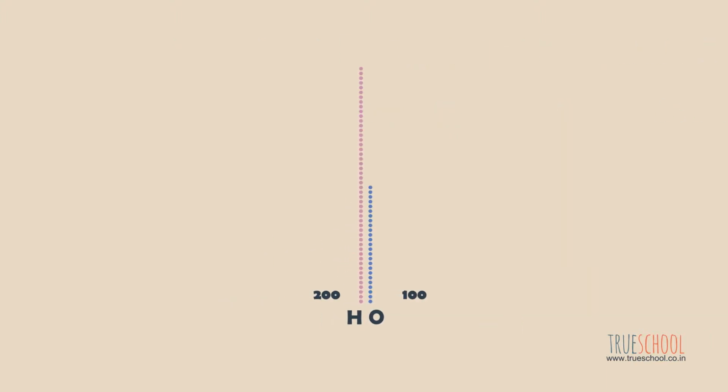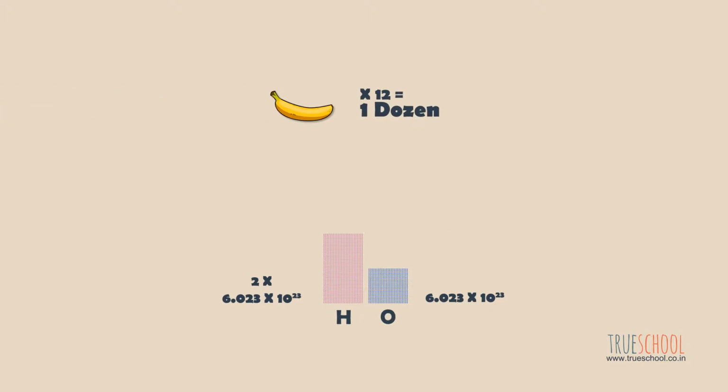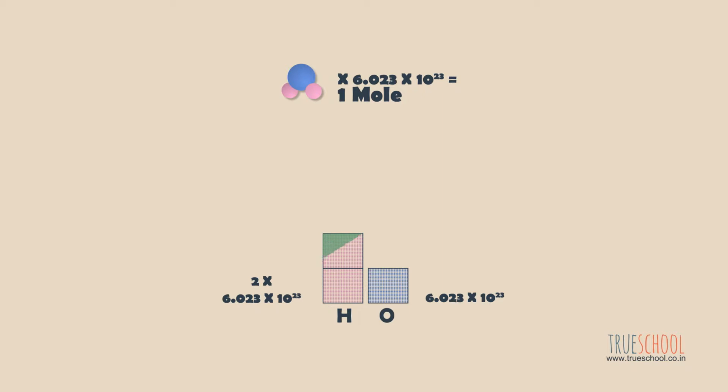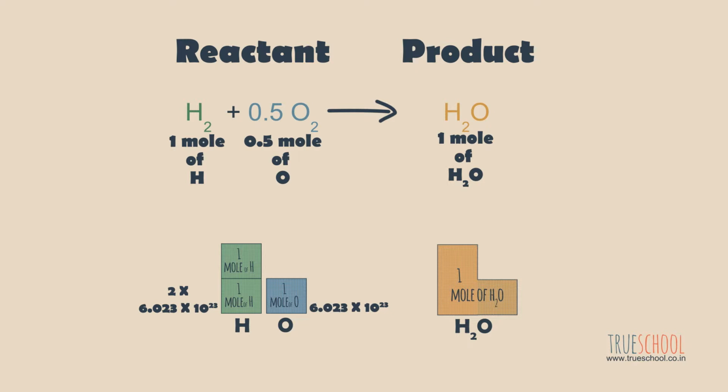Molecules and atoms being very small units, we generally count elementary particles as a collection of a huge number of them. So like 12 bananas became 1 dozen, 100 paise became 1 rupee, a collection of 6.023 × 10^23 elementary particles is called 1 mole. So from now on, instead of the number of molecules or atoms, we will talk about the number of moles of molecules or atoms. Instead of writing 6.023 × 10^23, we will call it Na. And remember, this special number is called Avogadro's number.